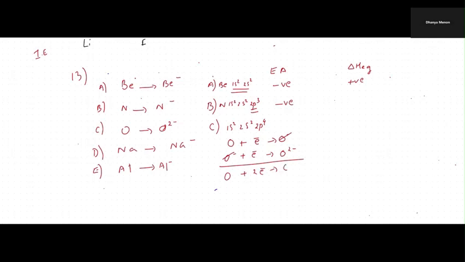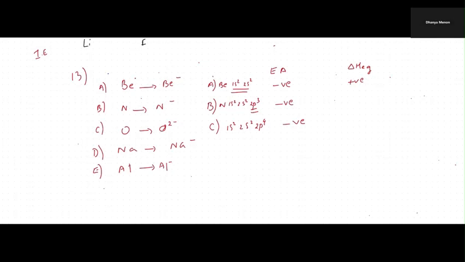We learned that when a polyvalent anion is formed, electron affinity is always less than 0. So that means it is negative. We have learned this even while forming the polyvalent nitrogen ion, it is negative. So when a polyvalent ion is formed, the total electron affinity is less than 0.